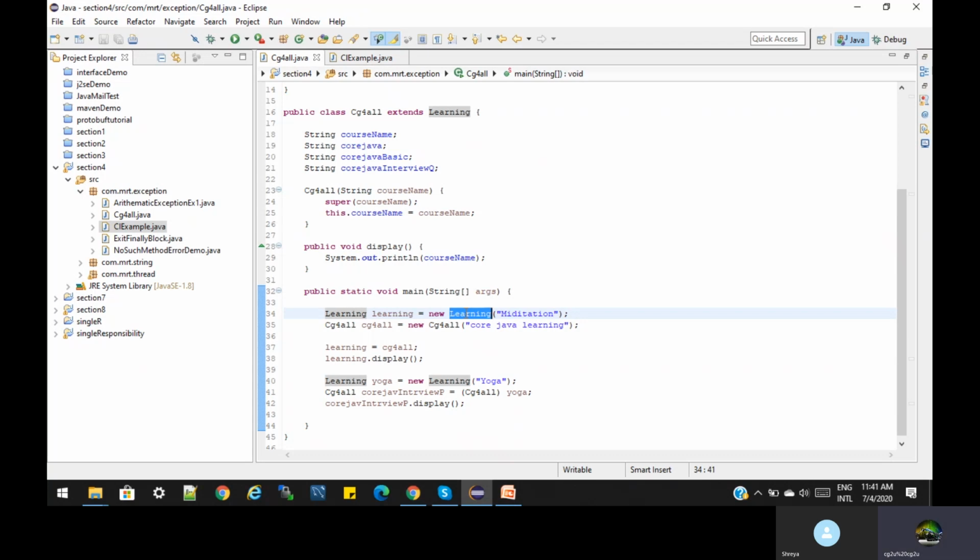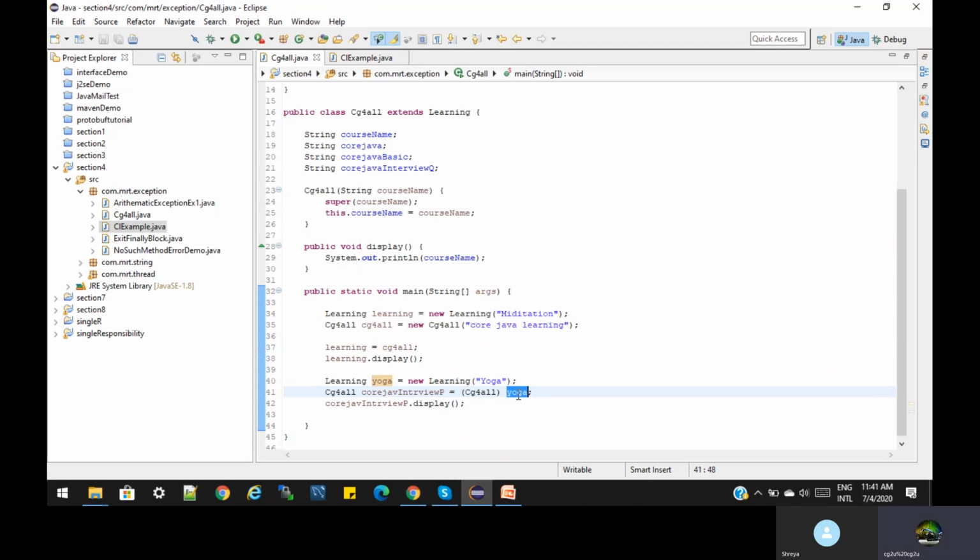Now for the next example, we create the object of the superclass. This is the Learning superclass object. Now we take this object of the superclass.